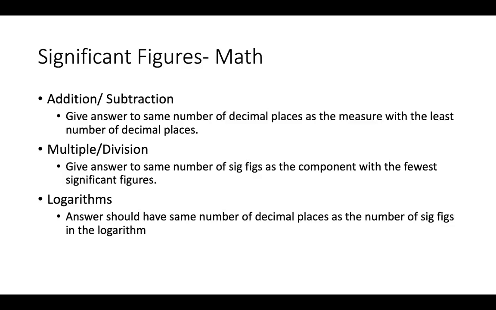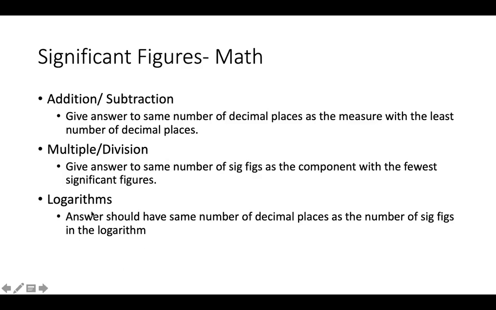Okay, and then in multiplication and division, your answer is going to have to be the same number of sig figs as the term or component with the fewest number. So addition and subtraction, remember, it's completely based on decimal places. Multiplication and division is going to be based on number of sig figs directly.